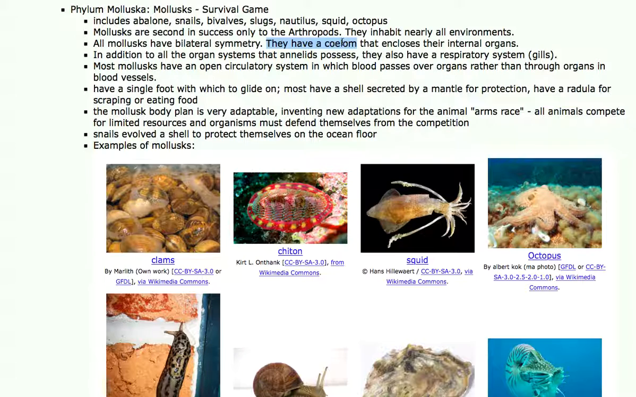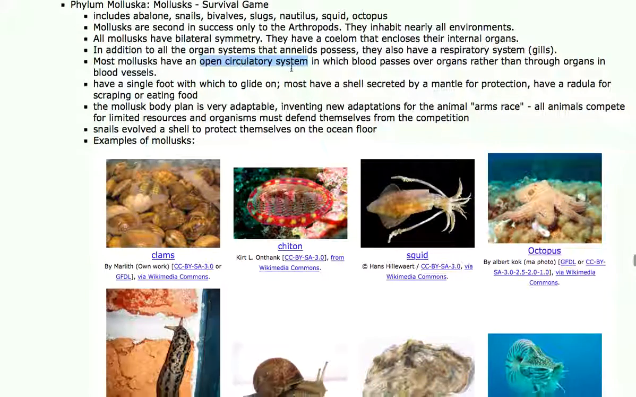They have a coelom, which I forgot to mention with the previous two groups. The coelom is present in the segmented worms like earthworms, and it's also present in arthropods. A coelom is a sac that encloses the internal organs. This group also has a respiratory system, which is often gills, and they have an open circulatory system which passes blood through their body. Both the mollusks and the arthropods have open circulation, where blood oozes over organs rather than passing through tubes through organs.